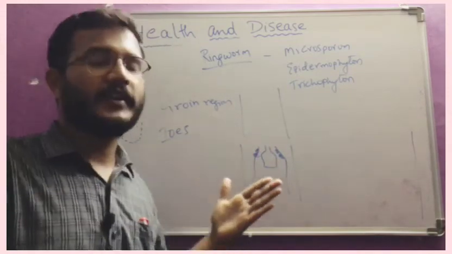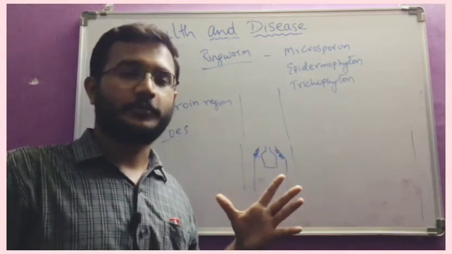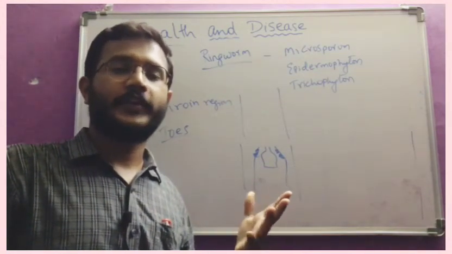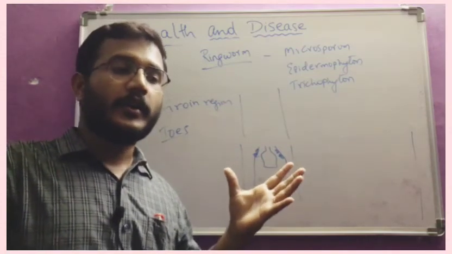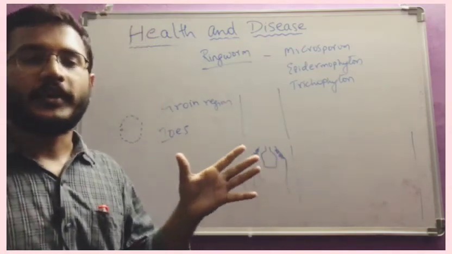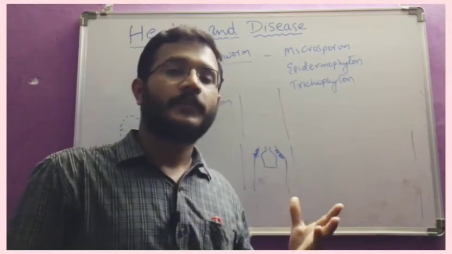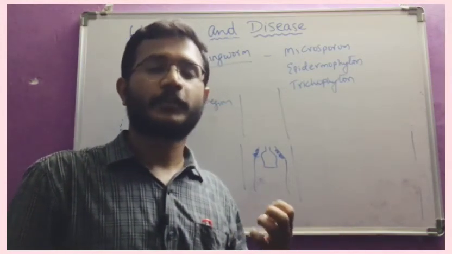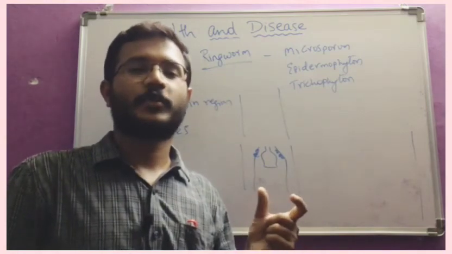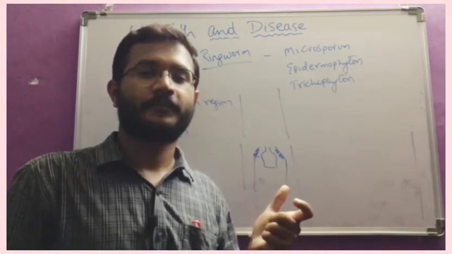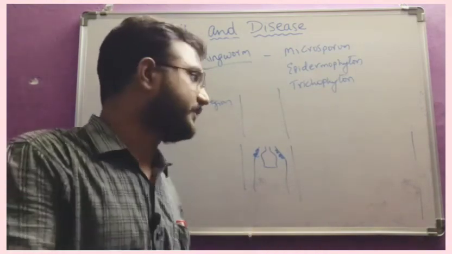Okay, these are the different diseases which are given in our textbook, and tomorrow onwards in the next videos, this is about human health and diseases. If a parasite enters our body, our body will react. It will produce some proteins which try to kill those parasites. That process is known as immunity, immunological reactions.